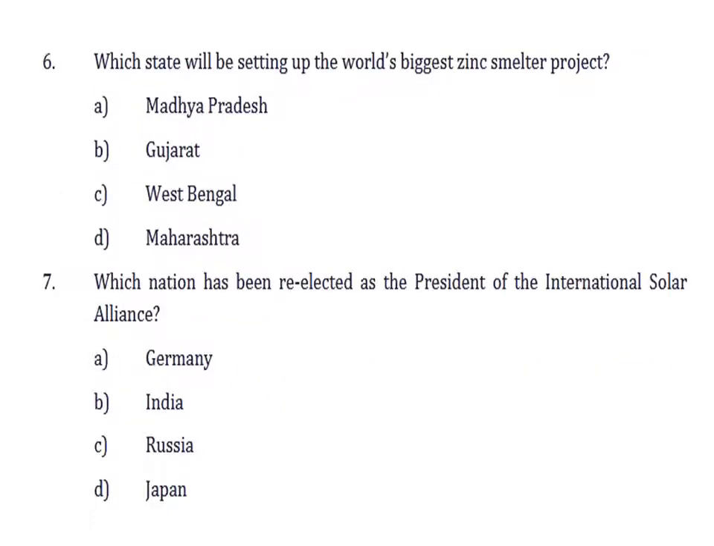Which state will be setting up the world's biggest zinc smelter project in India only, which state will be setting up? Madhya Pradesh, Gujarat, West Bengal, or Maharashtra? The answer is Gujarat. Gujarat will be setting up the world's biggest zinc smelter project.